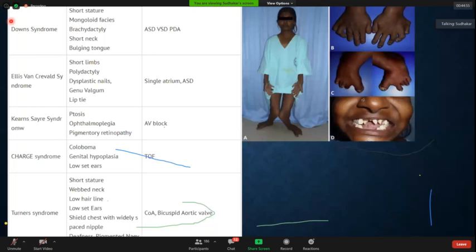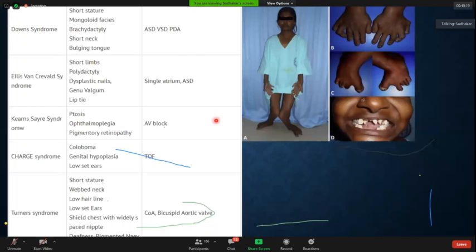Early PAH is very common in Down syndrome. There are many other causes. I want you to go through Perloff and find out. There are 3 to 4 causes of early pulmonary artery hypertension in a patient with Down syndrome. What are the other causes? Very important, they may ask you in the exam. So Down syndrome is associated with many other things. Now, this is one picture.